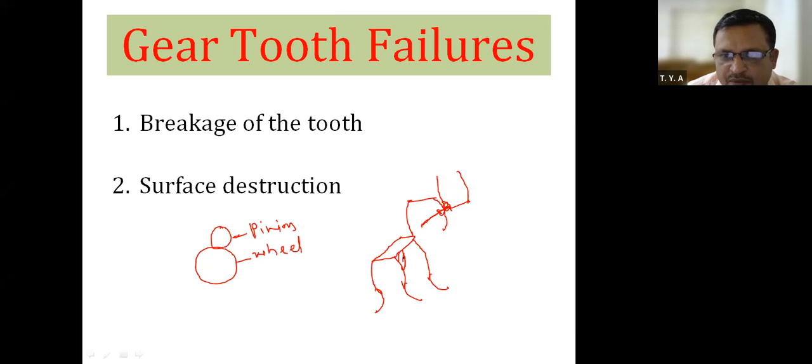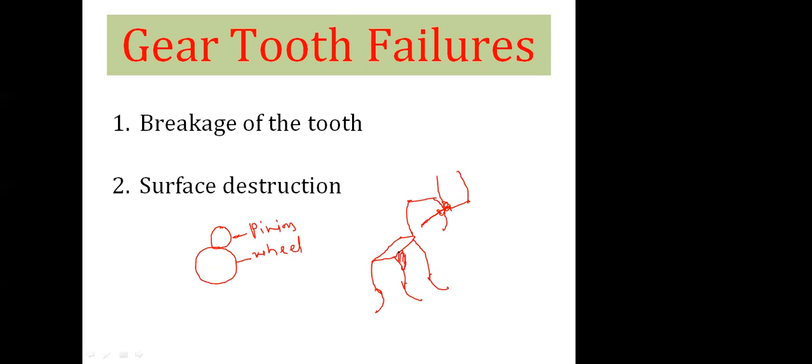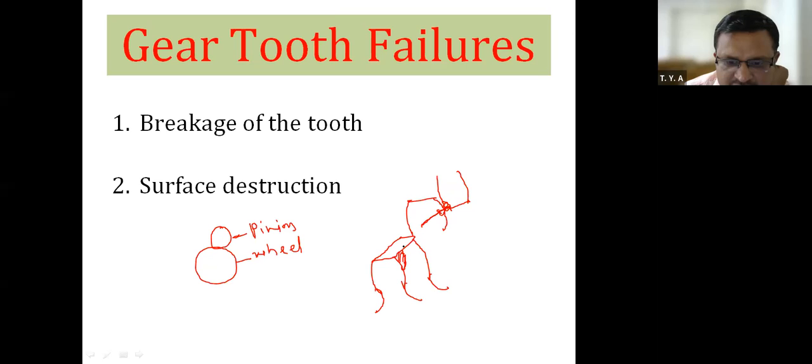Now, this breakage of tooth will happen when the surface hardness of that gear tooth is less as compared to the desired surface hardness. Therefore, when this force exceeds the hardness of the other gear tooth, at that time this breakage of the tooth will take place. This is known as breakage of the gear tooth. Now, next is the surface destruction.